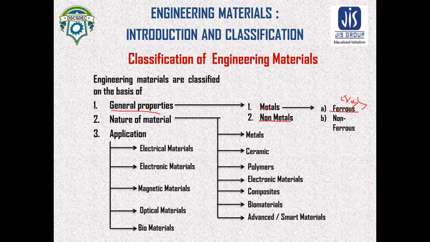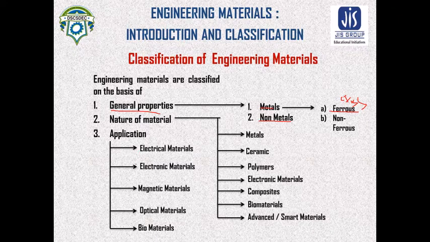Now, as per the nature of the material, there are metals, ceramic, polymers, electronic material, composite, biomaterial, and advanced or smart material. And according to application, electrical material means material used to make capacitor, insulator, resistor.